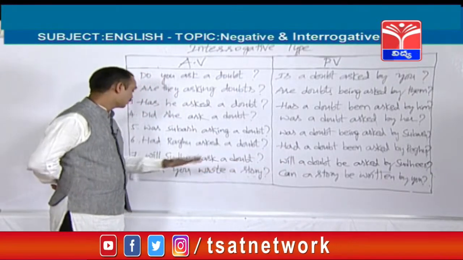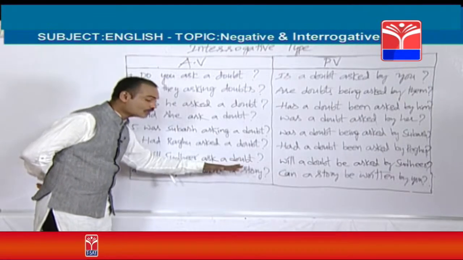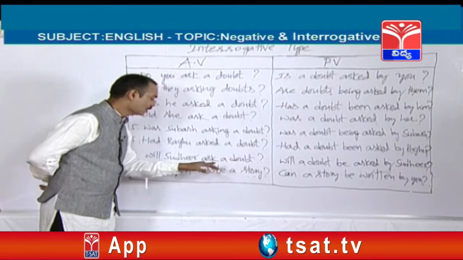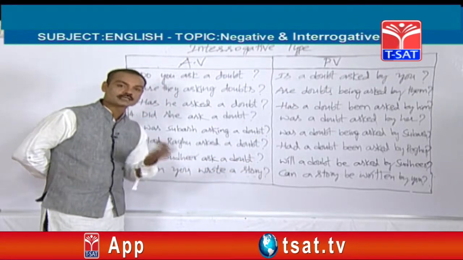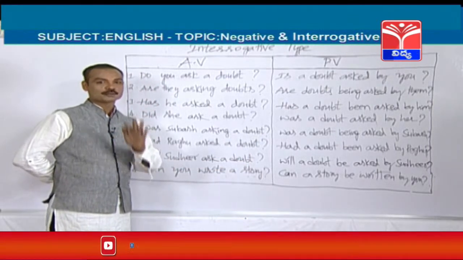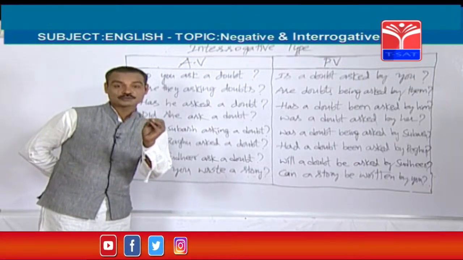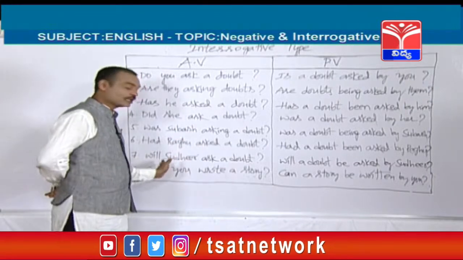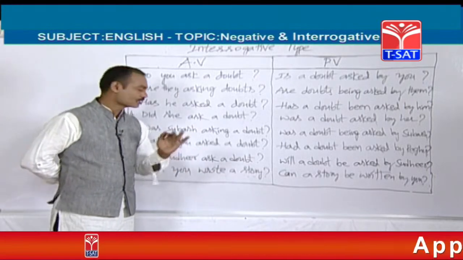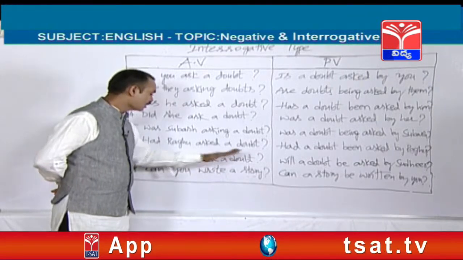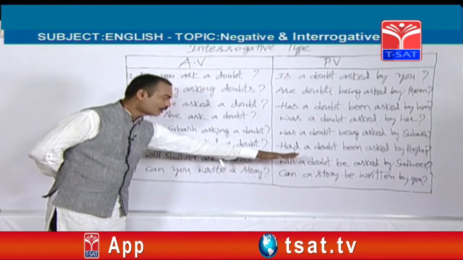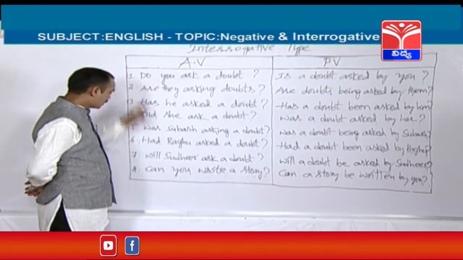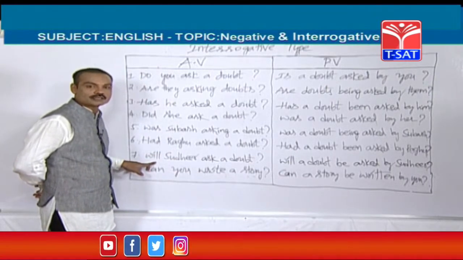For example, plural object. Will Sudhir ask doubts? No changes. Because will can be used for singular objects and plural objects. Please don't think that shall should be used for singular objects, will should be used for plural objects. It's not like that. Will can be used for plural and singular objects. So, will Sudhir ask doubts? Will doubts be asked by Sudhir? So, friends, from here to here, we have practiced with 7 tenses.